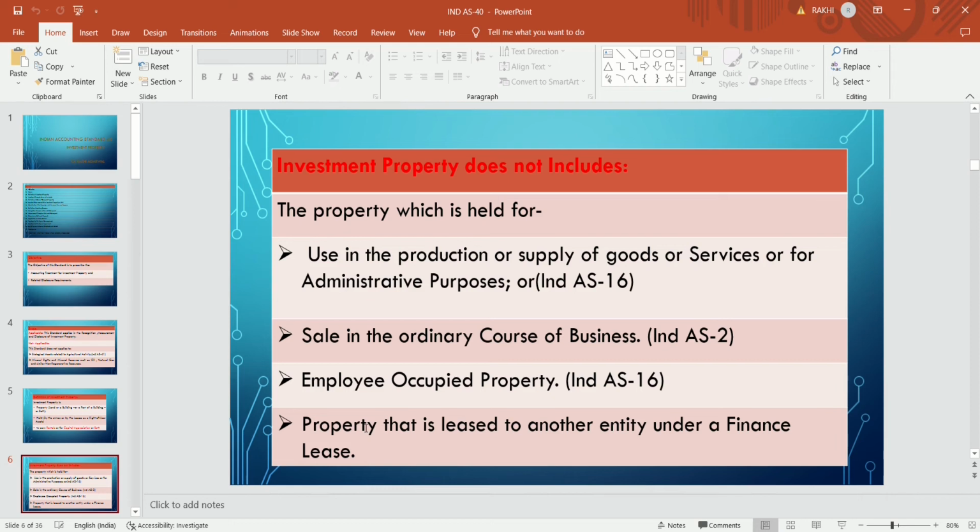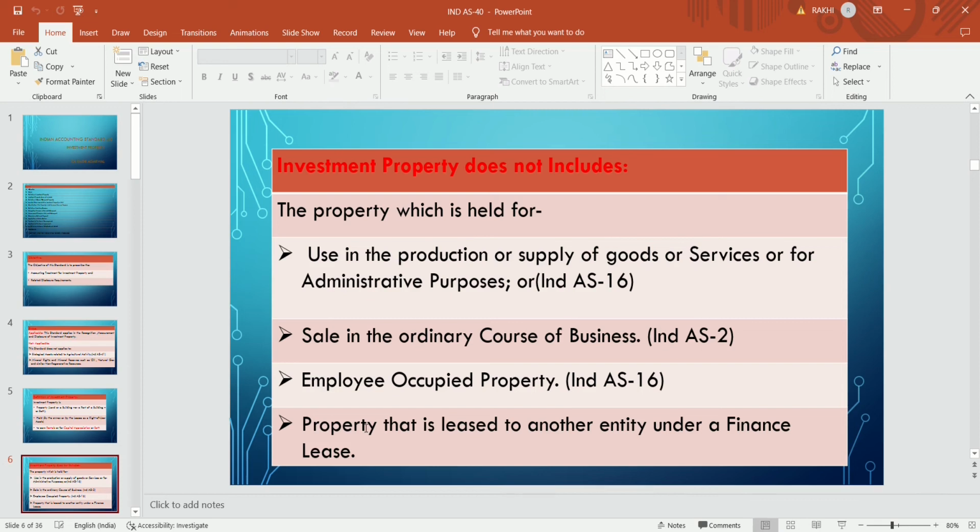Sale in the ordinary course of business: if the land or building is used for sale in the ordinary course of business, like a flat or land that is sold, if the dealer purchases land for the purpose of sale in the ordinary course of business, then that is treated as inventory. That is out of the purview of the definition of investment property, and there is a separate standard for that, that is Ind AS 2, inventory.